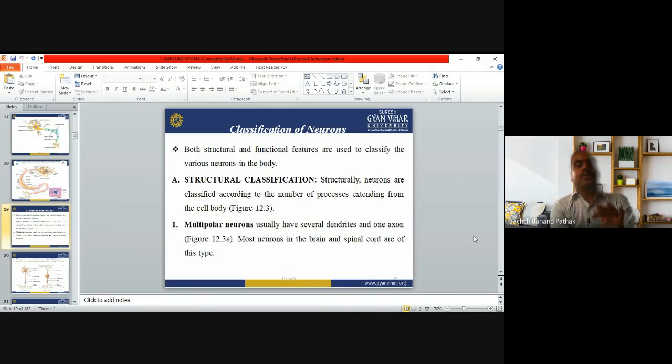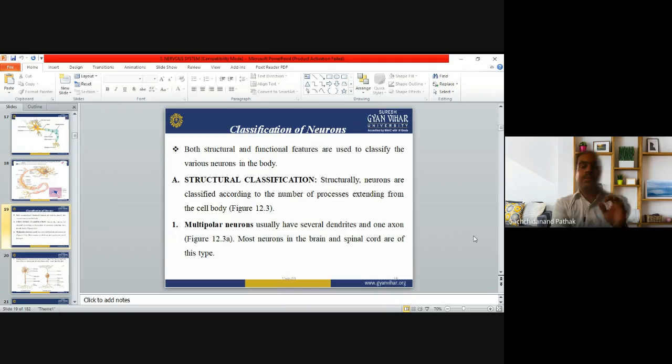So according to the structural classification, neurons can be classified according to the number of processes extending from the cell body, like the multipolar neurons. A multipolar neuron usually has several dendrites and one axon. Most neurons in the brain and spinal cord are of this type. So when you see the neurons of the brain and spinal cord, that will be the multipolar neuron.